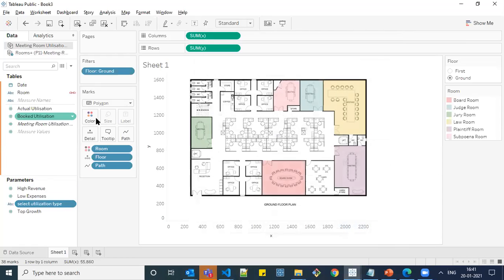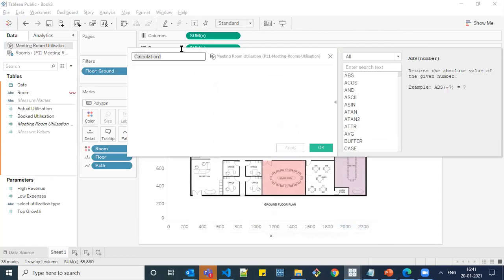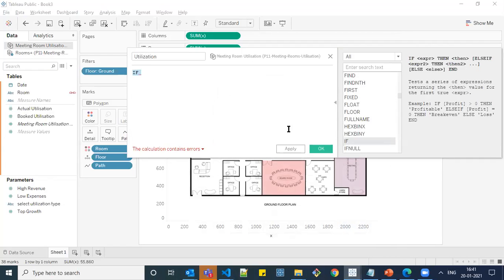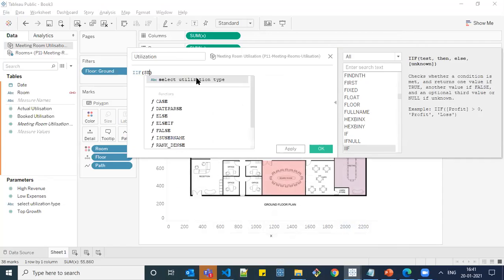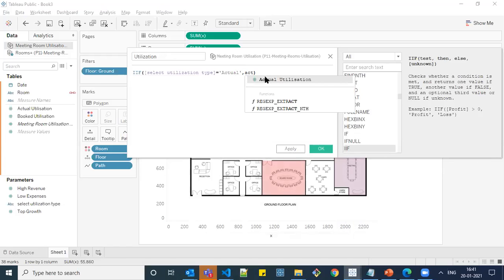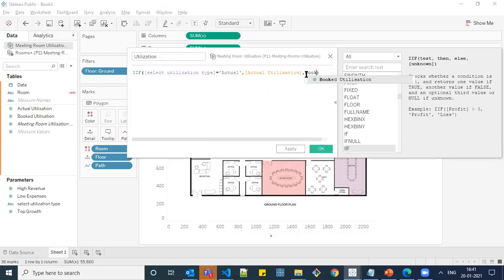Okay. Now I'm going to create a calculated field as utilization. If, select the parameter value, select utilization type equal to actual. It should show the actual utilization value, or else it should show the booked utilization. So this is the formula. If it is valid, it will show as valid.